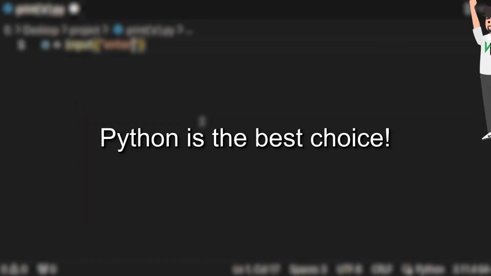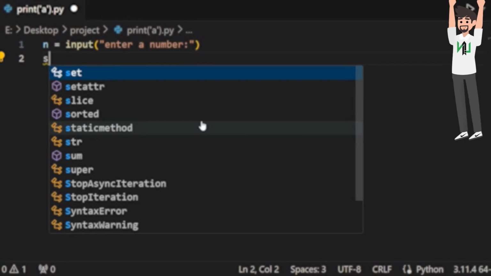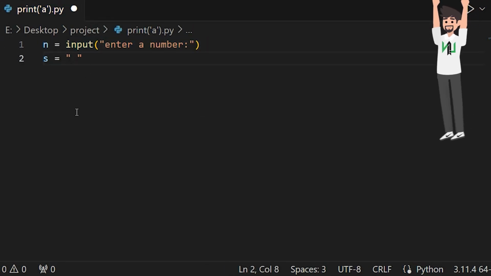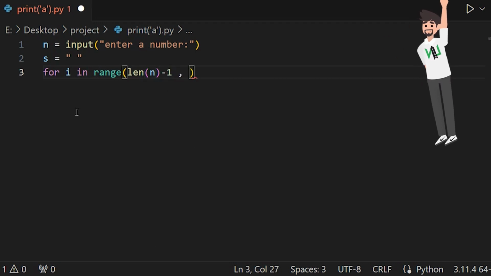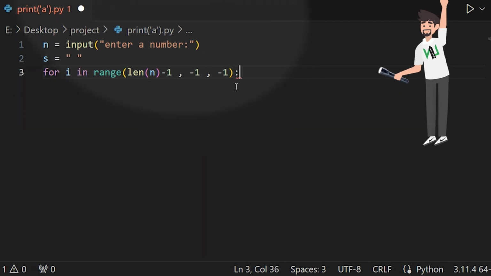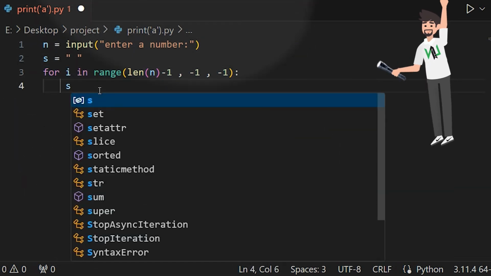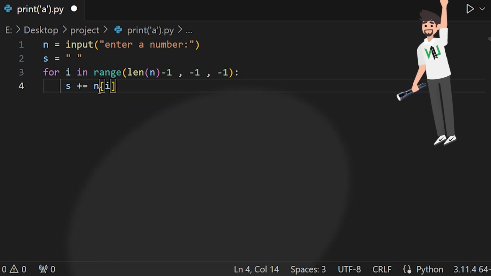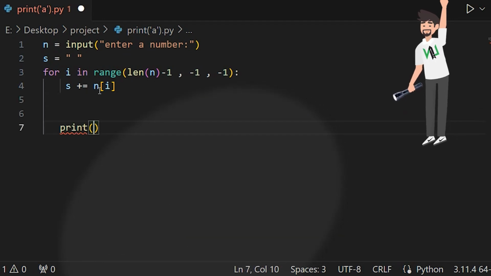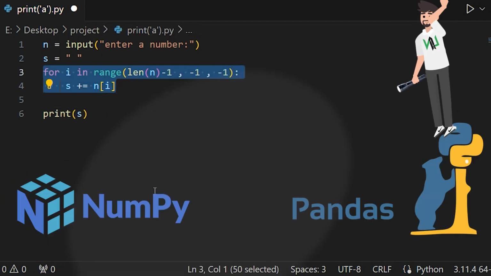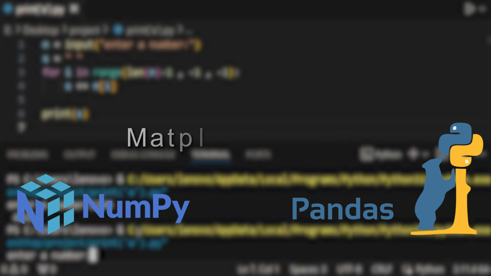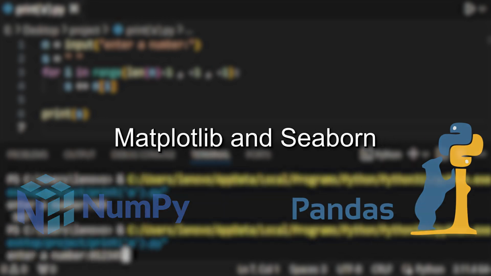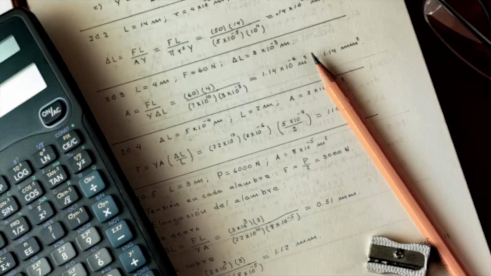One, Python is the best choice. The first thing you need is a programming language, and Python is the best option. Why? Because it's simple, readable, and packed with ready-to-use tools for AI. To start, you should learn basic concepts like variables, loops, conditionals, and functions, which you can find on our channel. After that, move on to essential libraries like NumPy and Pandas for working with data, Matplotlib and Seaborn for visualization and data analysis.